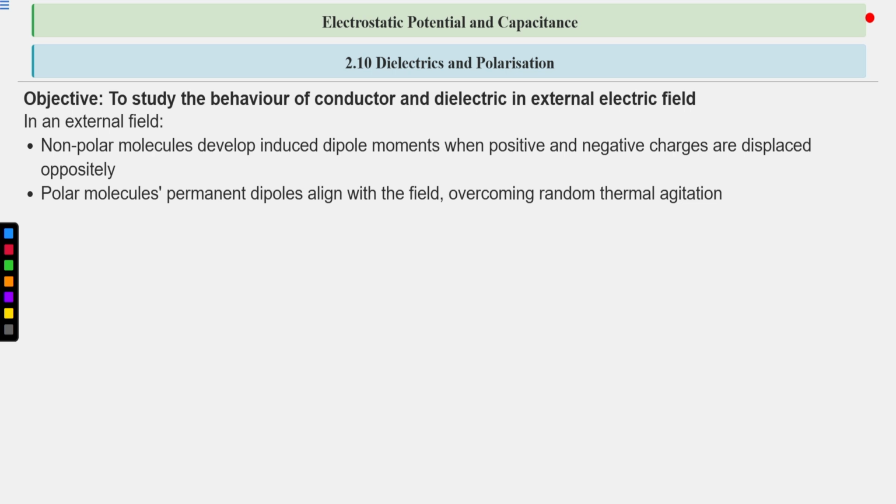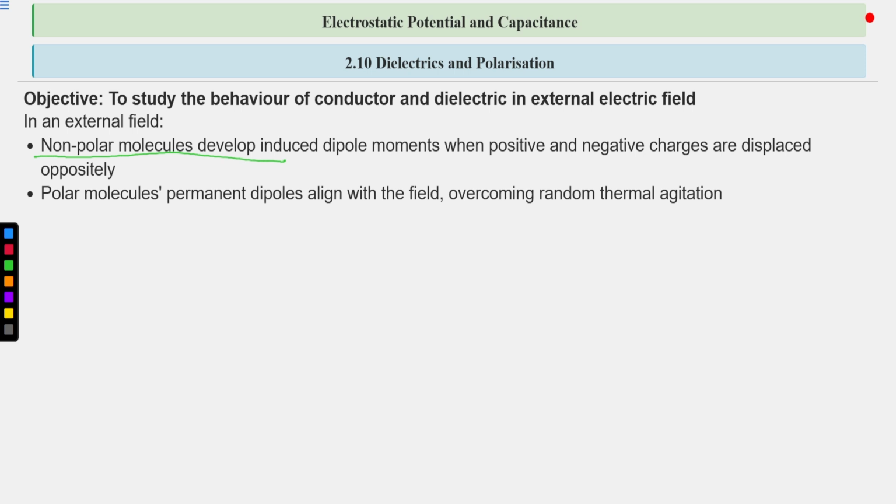Non-polar molecules don't have any charge separation; their center of positive charge is at the same point as the center of negative charge. When an external electric field is applied, the positive charges experience force in the direction of the electric field and the negative charges experience force in the opposite direction.